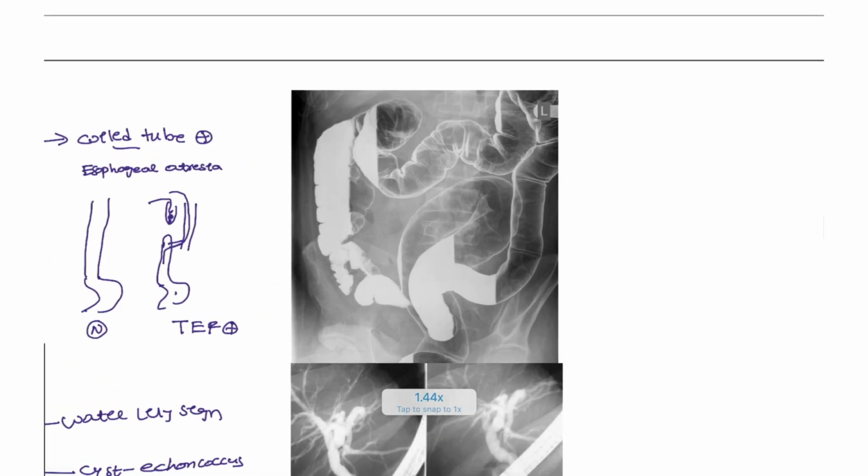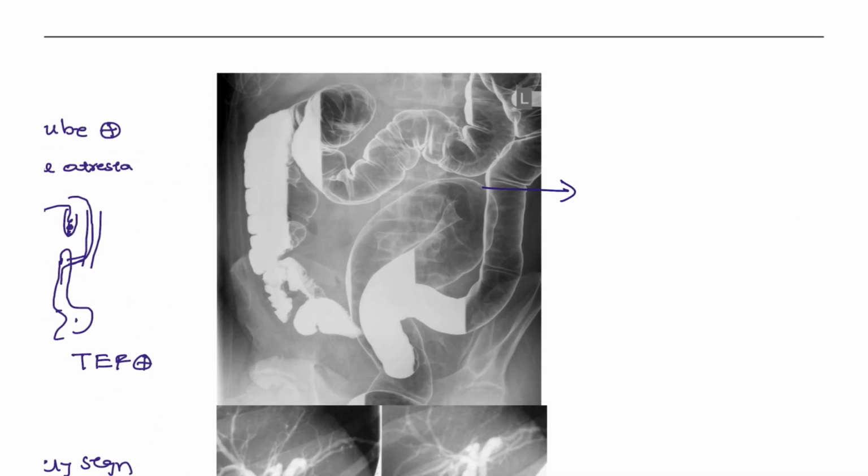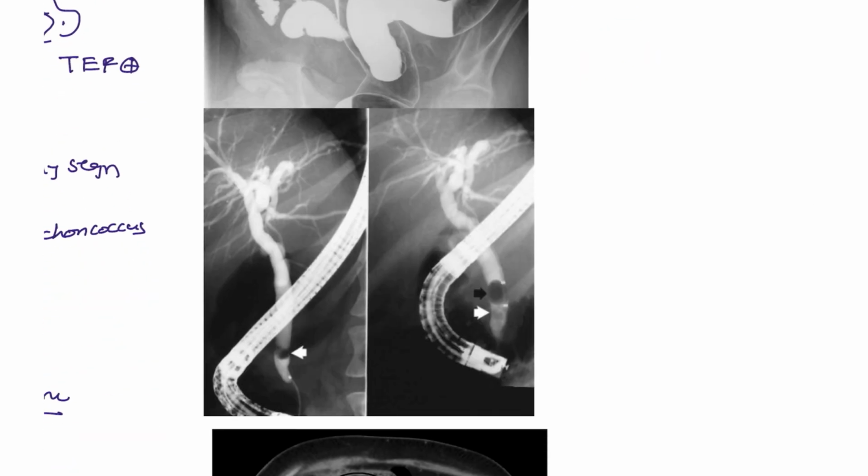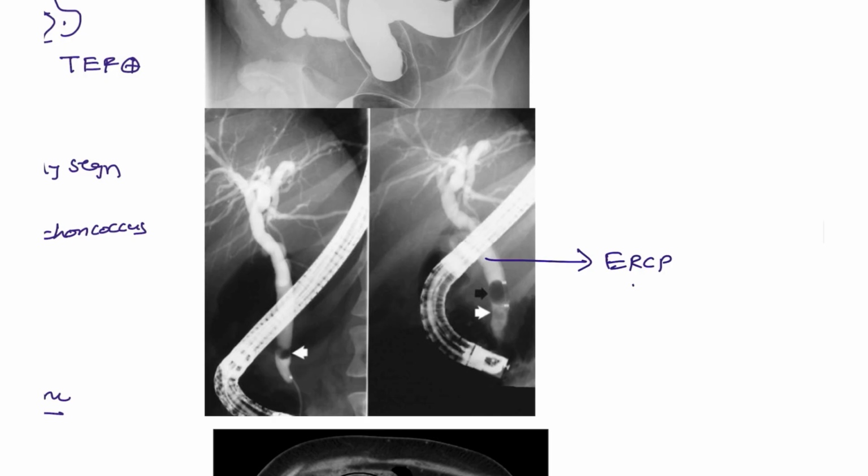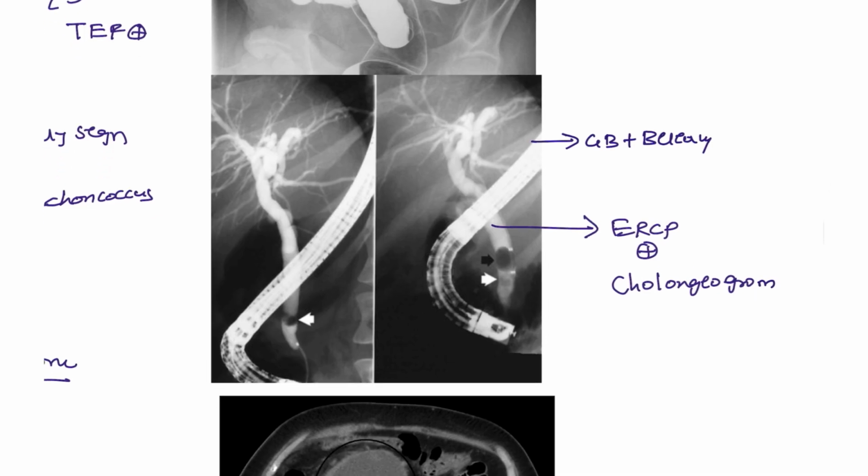Bowel loops in the thoracic region. And next, here you can see the picture of the lead pipe appearance, seen in ulcerative colitis patients. Okay, so this is the procedure of the ERCP. And after the ERCP, we are looking at the cholangiogram. Cholangiogram means it is the X-ray intraoperatively that we are going to do after the opening of the abdomen. That is a cholangiogram, especially seen for gallbladder pathologies, gallbladder conditions, or any other biliary conditions that we are going to see this procedure.